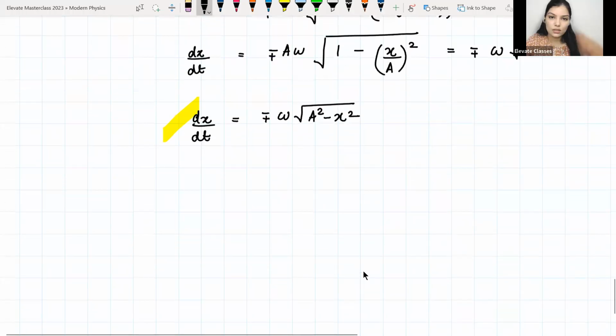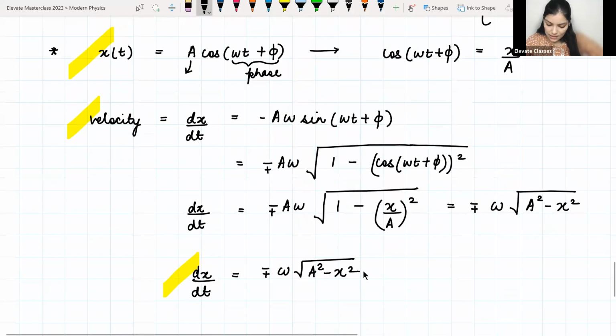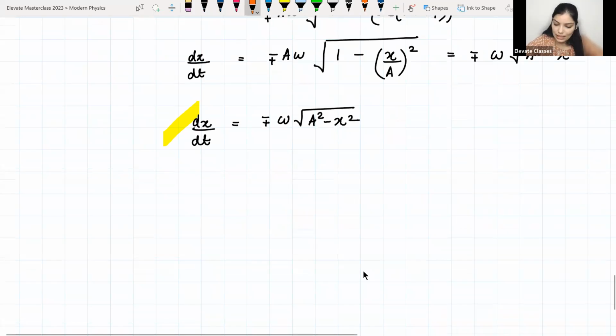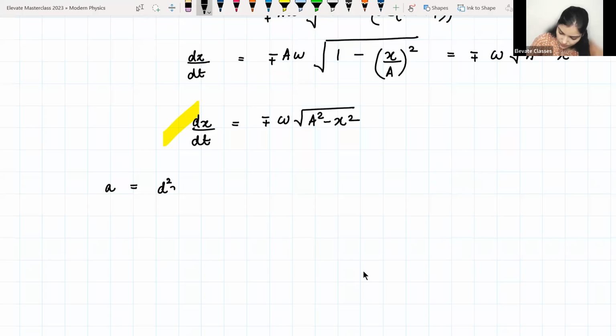ठीक है, तो अभी हम एक्सेलरेशन भी कैलकुलेट कर सकते हैं. So we will take this equation and we will differentiate it with respect to time to calculate acceleration. ठीक है, so let us do that because और time नहीं है. So what is acceleration then? That is the double derivative.